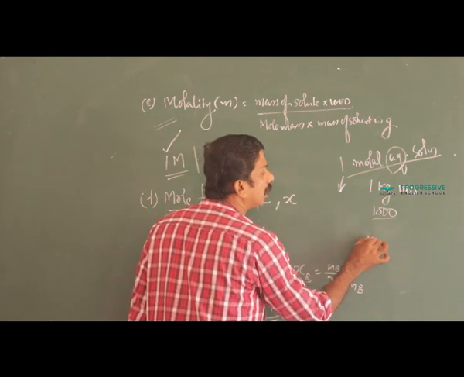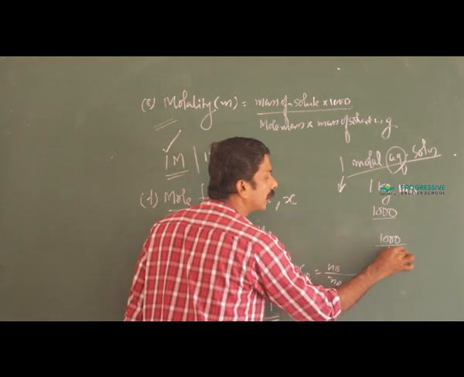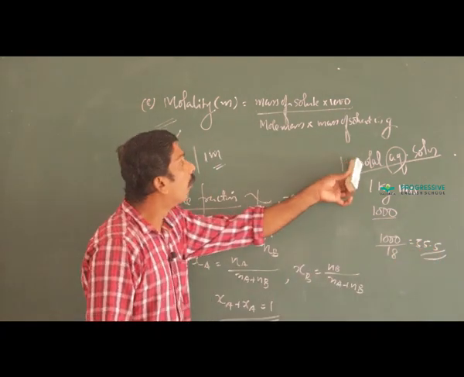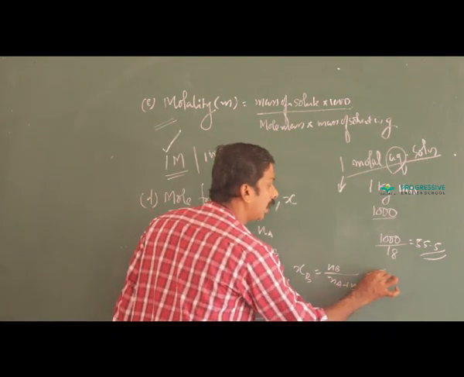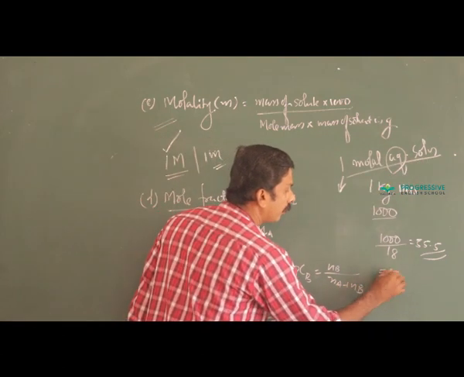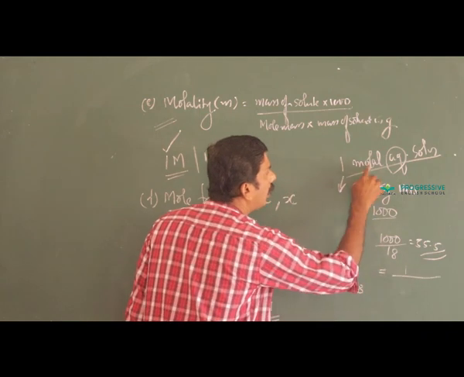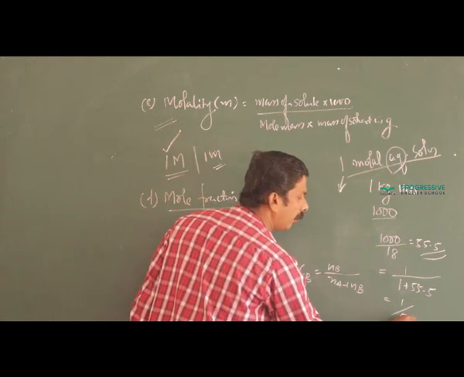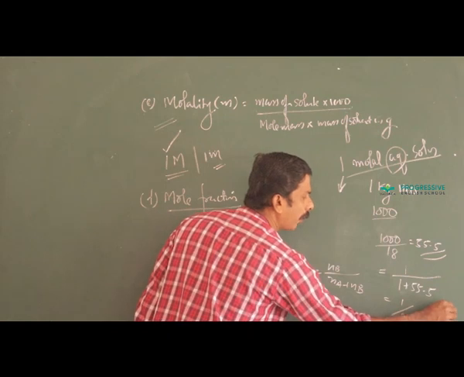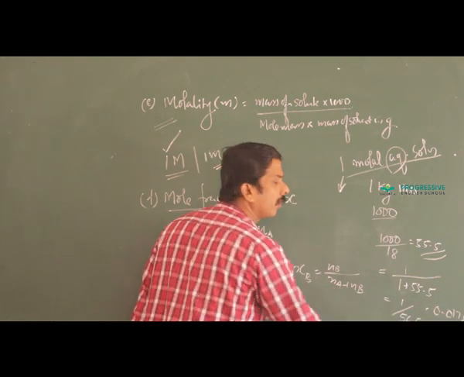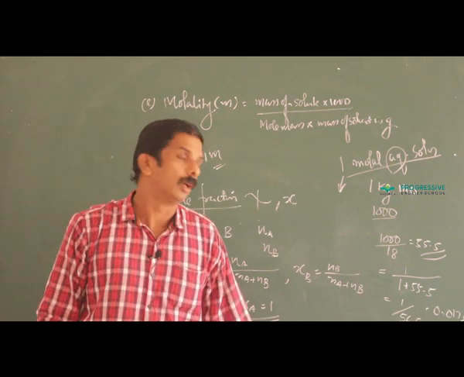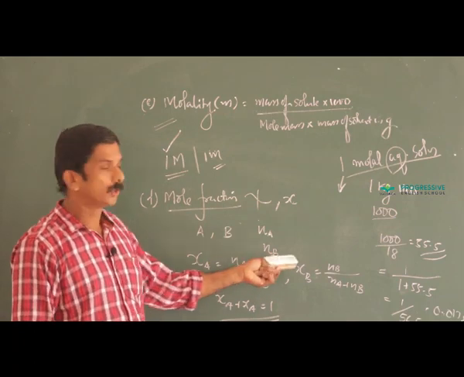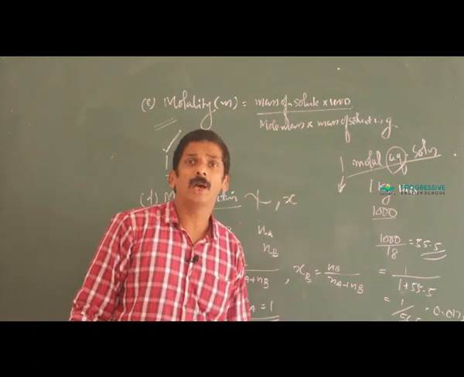Number of moles present in 1000 gram of water equal to 1000 by 18, that is equal to 55.5. Therefore, mole fraction of 1 molal aqueous solution is equal to 1 divided by 1 plus 55.5, 1 divided by 56.5, 0.0173. This is a previous JEE as well as NEET exam, all India level entrance exam level question, mole fraction of 1 molal aqueous solution.